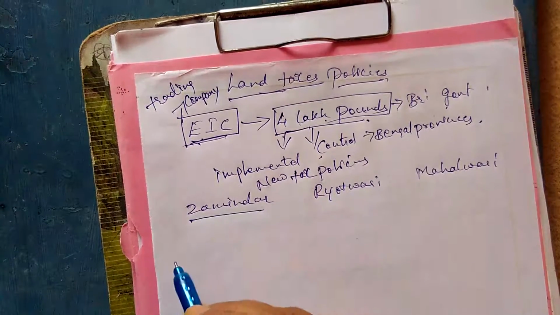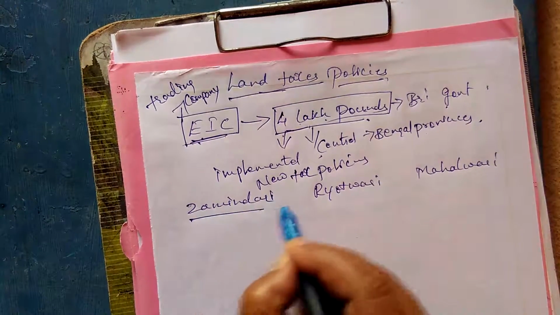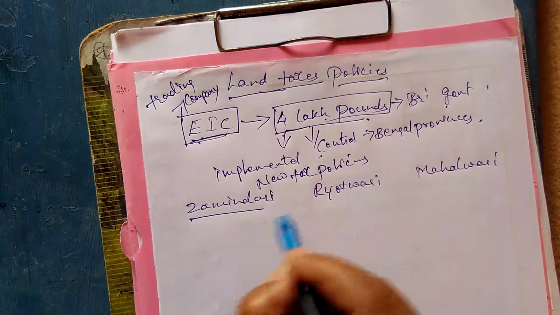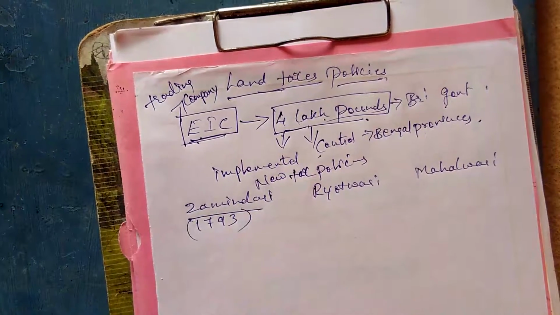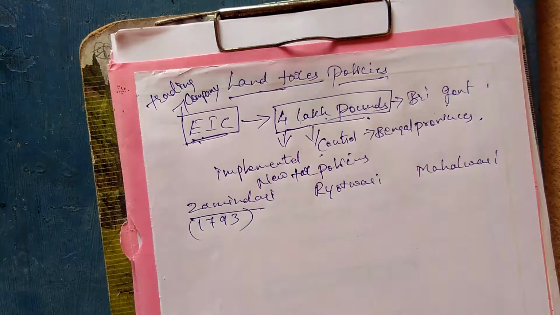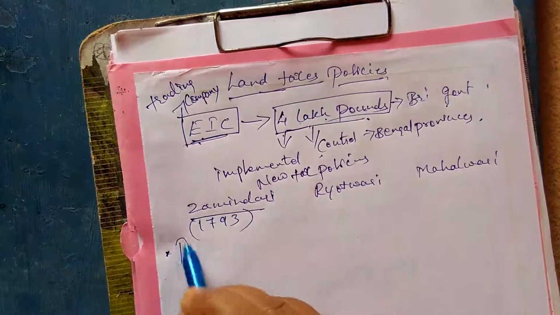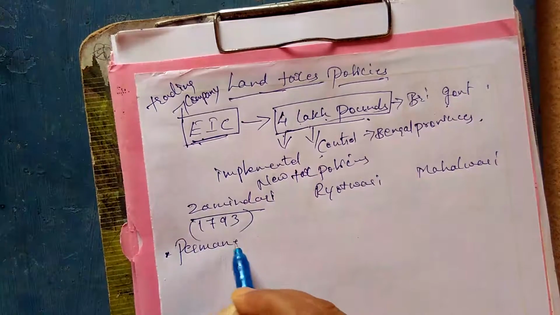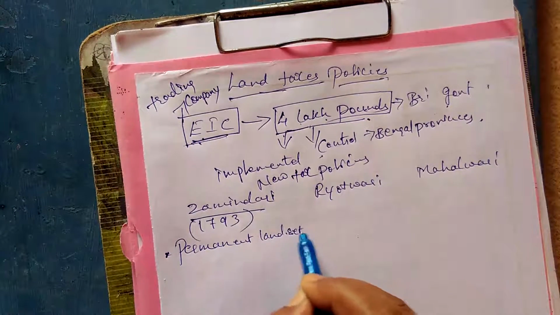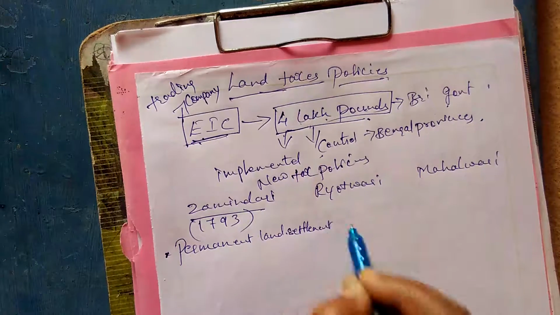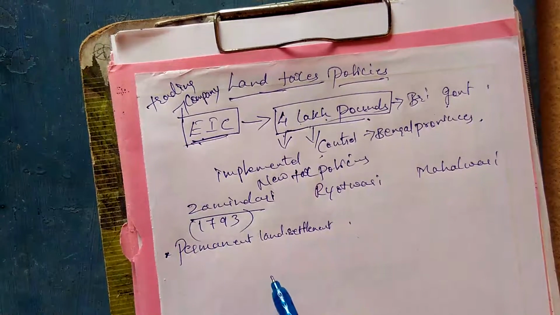Now this Zamindari system, or you can call it Zamindari policy or Zamindari system, was introduced in 1793. And remember, the Zamindari policy is also called the Permanent Land Settlement Act. It's a permanent land settlement, or you can also call it the permanent Zamindari system.